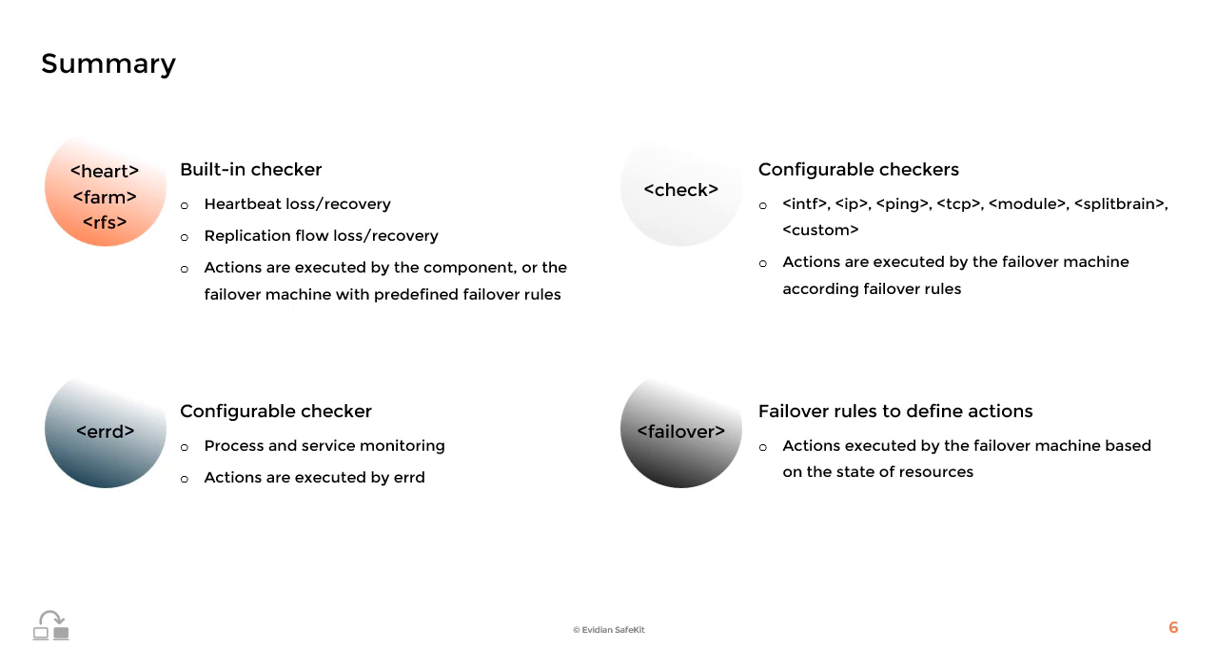These include firstly the AirD checker for process and service monitoring. The actions configured in this checker are directly executed by AirD. Secondly, you have the checkers defined in the check tag, like INTF, IP, ping, TCP, module, SplitBrain, and custom. The actions are executed by the failover machine according to failover rules and states of resources managed by these checkers. Finally, failover rules can be redefined inside the failover tag of userconfig.xml. Default failover rules are provided by SafeKit, avoiding the need to configure this tag in most cases.